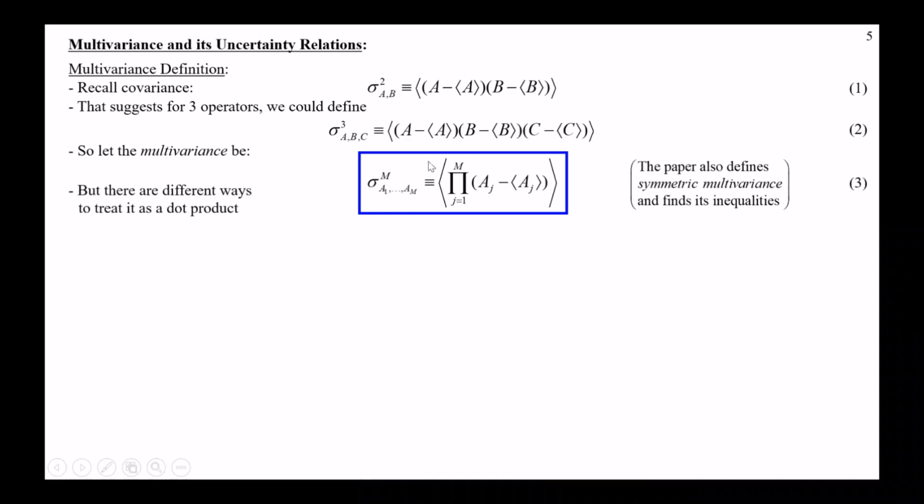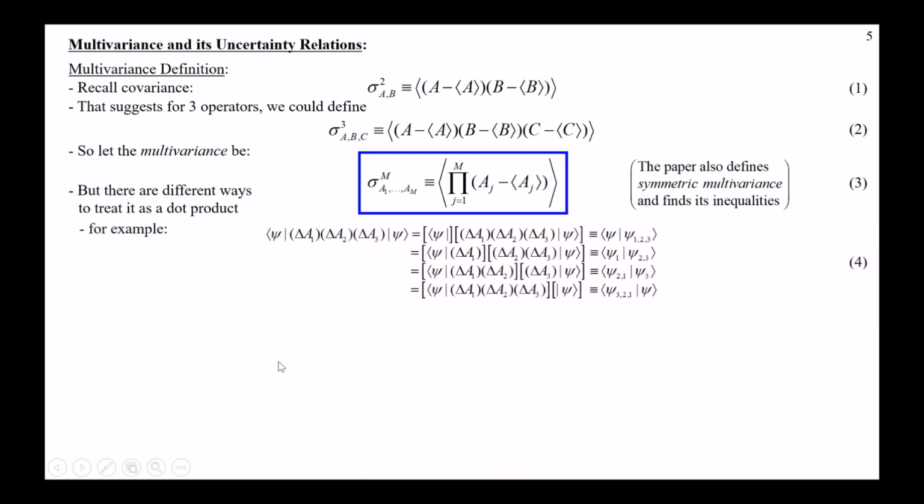Even with this, there are multiple different ways to treat it as a dot product, and remember that was the key to Schrödinger's trick. If we look at just the 3 operator multivariance, notice that there are different ways we could group it, because remember Schrödinger took these deviations, which we're calling the deltas here, and he grouped them with the original state psi. Now, I could group all 3 of them with psi and have a very imbalanced thing.